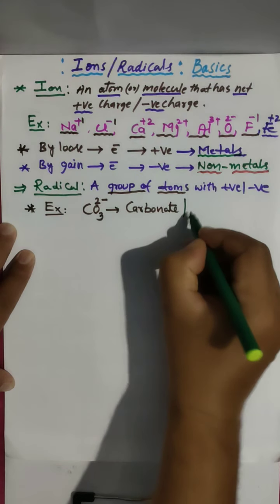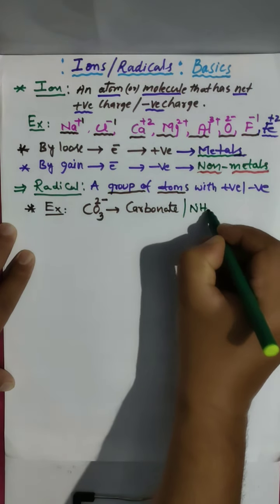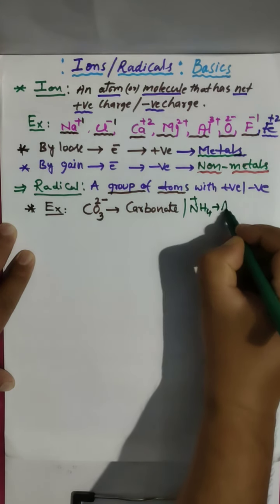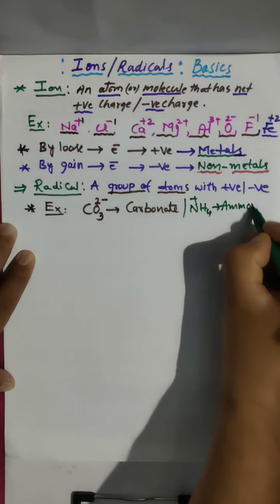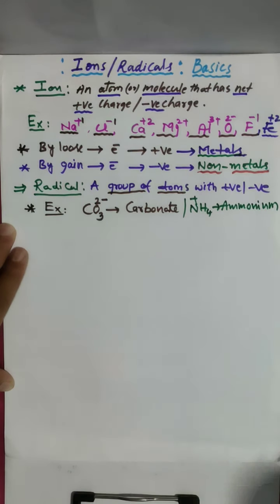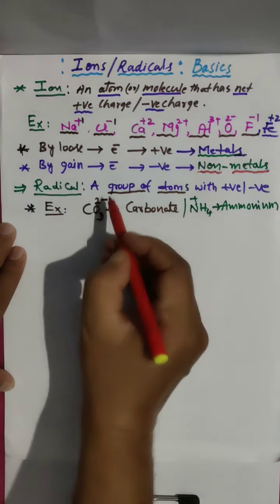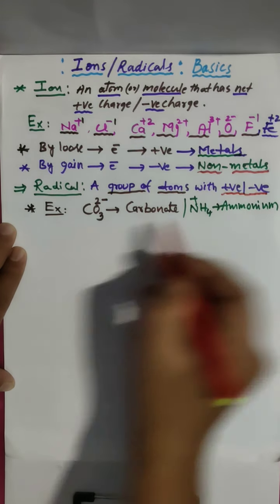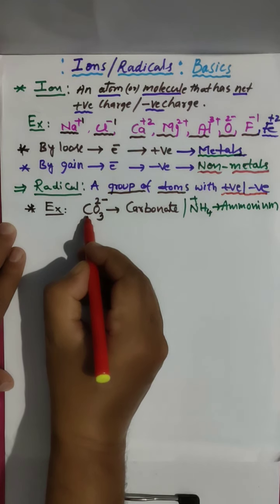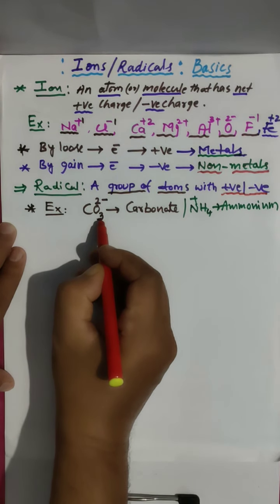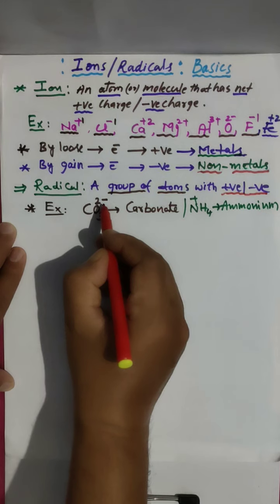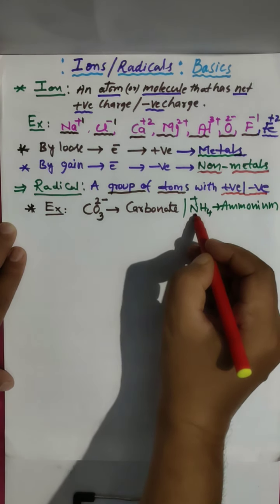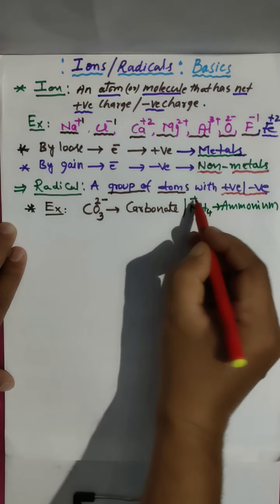Another example is NH4+, which we call ammonium. So the definition is fulfilled: a group of atoms with positive or negative charge. Carbonate has 1 carbon and 3 oxygens, with a charge of 2 units. Ammonium has 1 N and 4 hydrogens, with a charge of 1 unit.